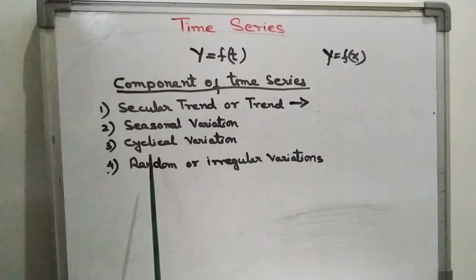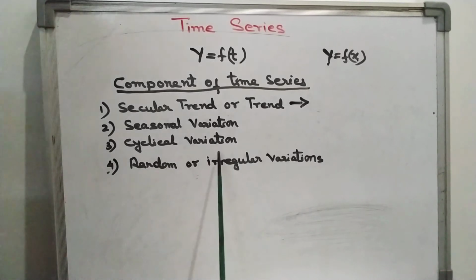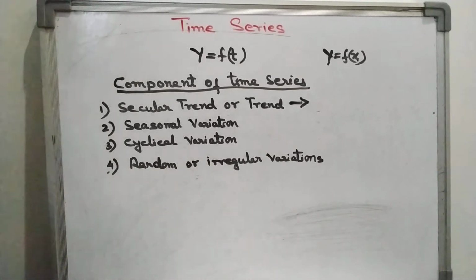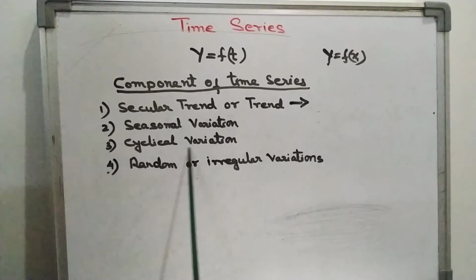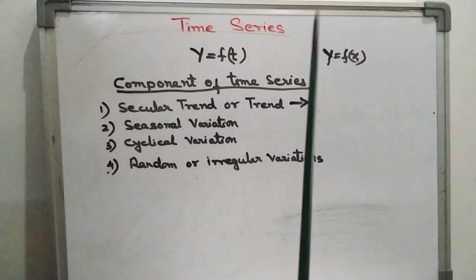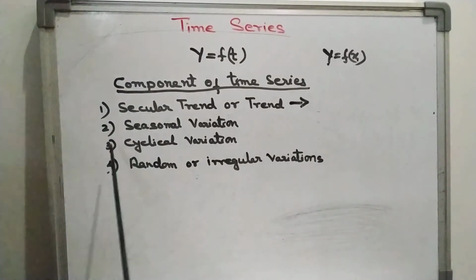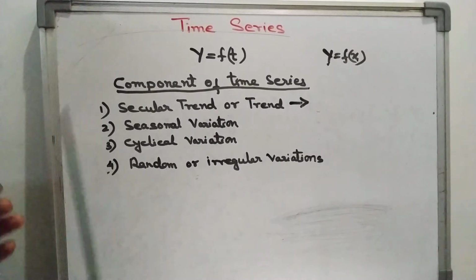The third one is cyclical variation. Cyclical variation means we get the variation over a period of time. We can't see this cyclical variation when we collect the data monthly or weekly. For this we need to collect the data over a long period of time, and generally we find this cyclical variation in production or in factories.